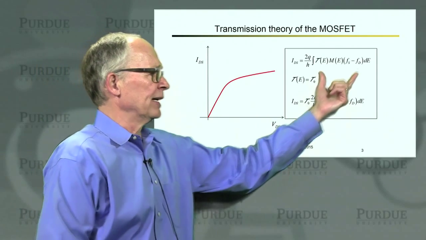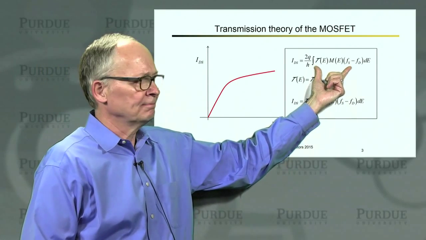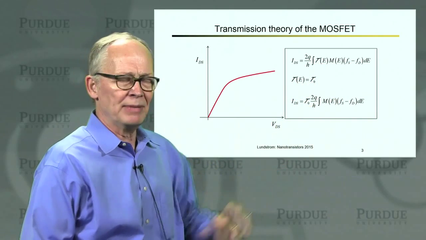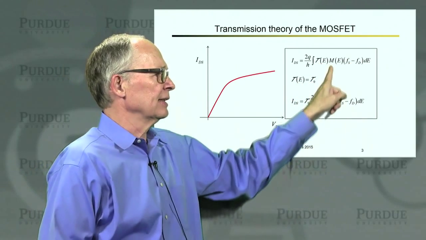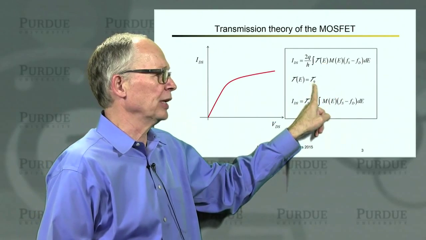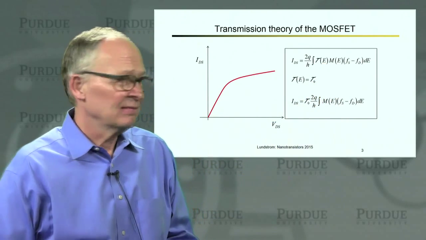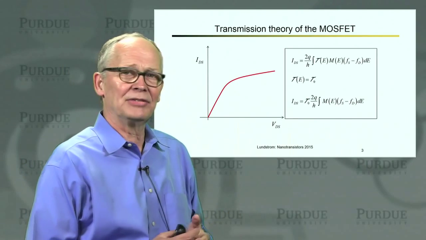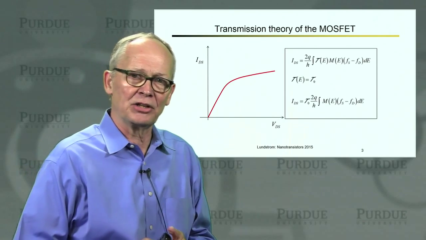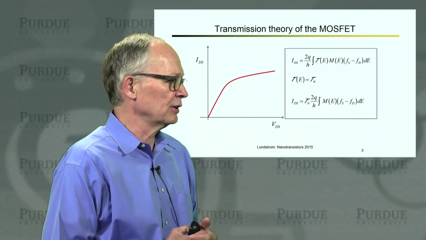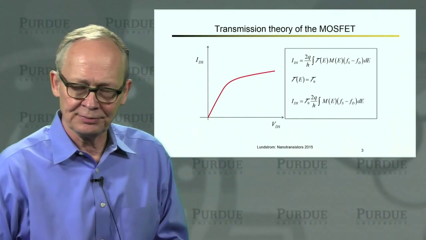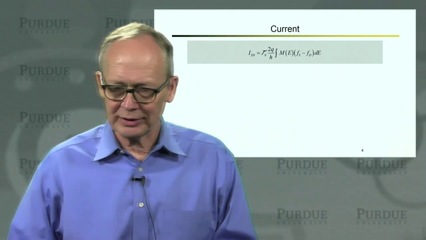So we're going to begin with the transmission theory, the Landauer approach. We're going to make the same assumption that we made in the last lecture, that the transmission is energy independent so that we can pull it out of the integral. If that's not the case, we'll have to interpret what we pull out as some appropriately averaged transmission across the energy channels of interest. Once we pull it out, we're left with an integral that we can do. And that's the approach that we will take.